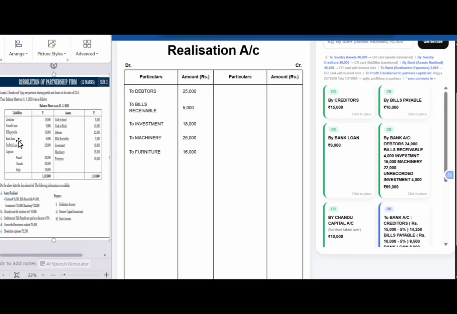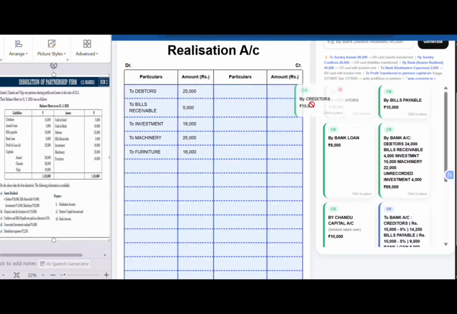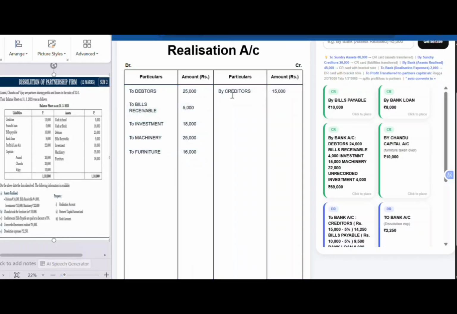Now the external liabilities, creditors, bills payable and bank loan, should be closed by transferring them to the realization account in their book value on the credit side. So now let us transfer the external liabilities. By creditors: creditors will come on the credit side of realization account, by creditors 15,000. So we have to write the book value, that is the value given in the balance sheet.